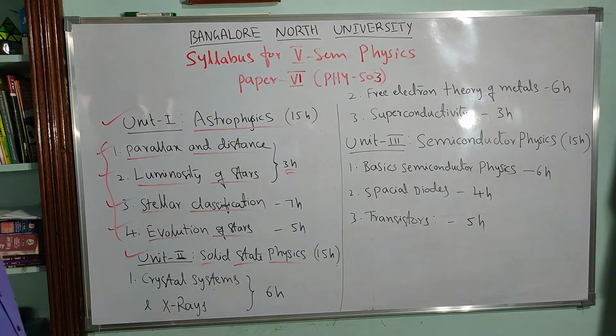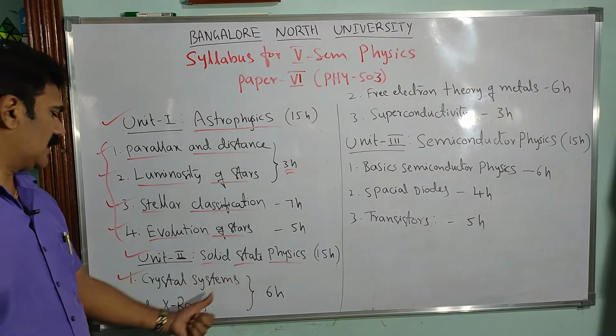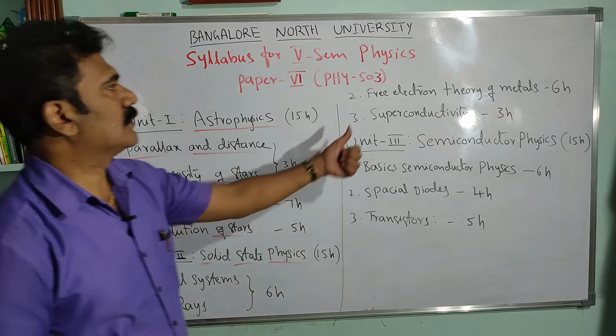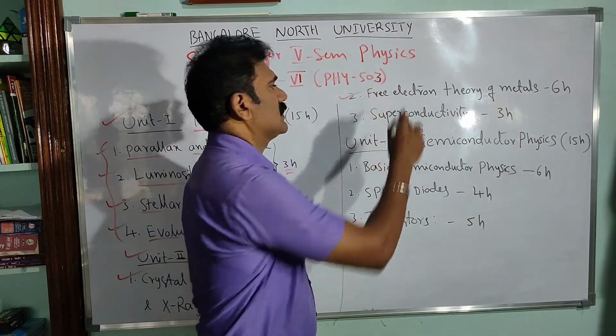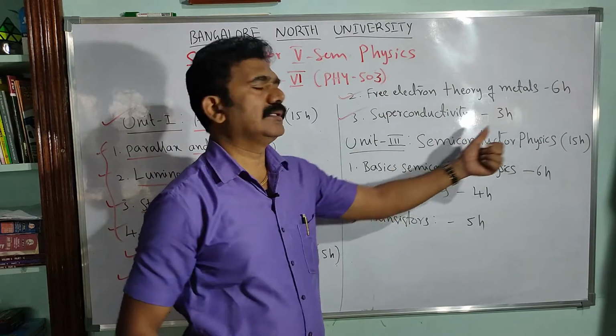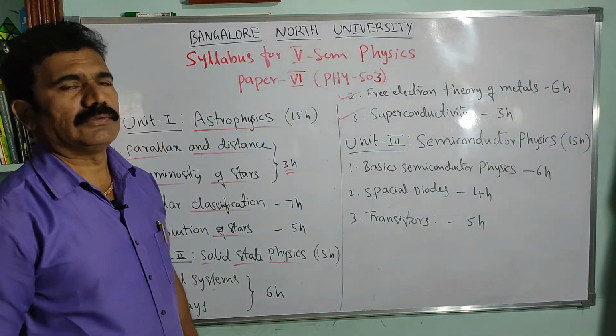We have 3 chapters in this. Basically we have to discuss the crystal systems and X-rays in the first chapter for 6 hours. The second chapter is free electron theory of metals, for 6 hours. And then the third chapter is superconductivity for 3 hours. Clear?